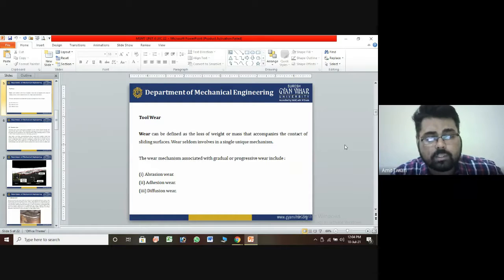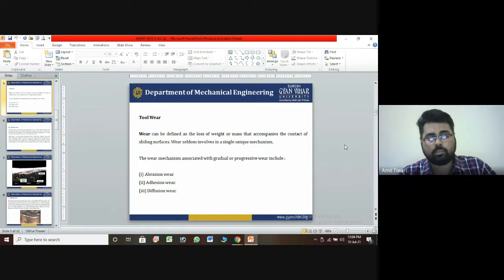We basically understand loss of weight. Loss of weight means that if you are selecting a tool for a circular bar, you can check the weight before the machining, and check the face surface structure and finishing of the material. After the operation, you can check the weight again, along with all the factors related to the condition of wear. Then you can find that some small cross-section area was worn, which falls under the wear category.